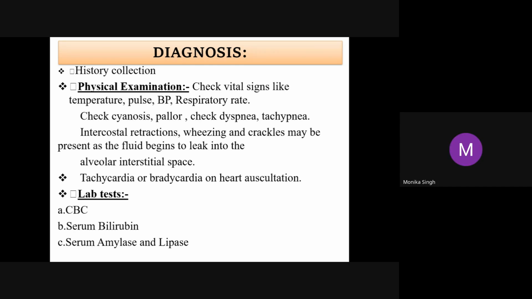Ma'am, can you please explain what a Cullen sign is? I'll explain Cullen sign. Okay, just wait for a minute, ma'am. Sure.